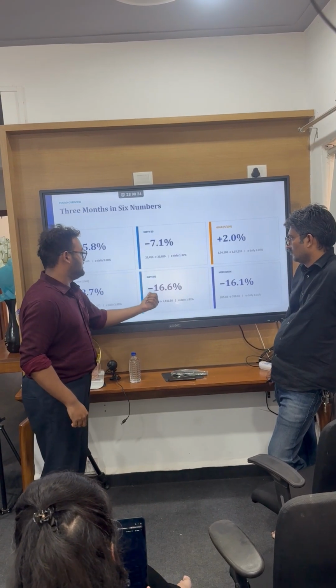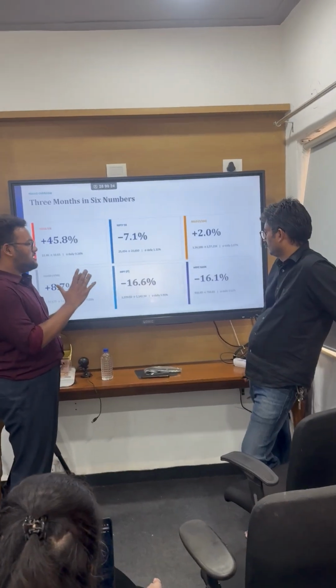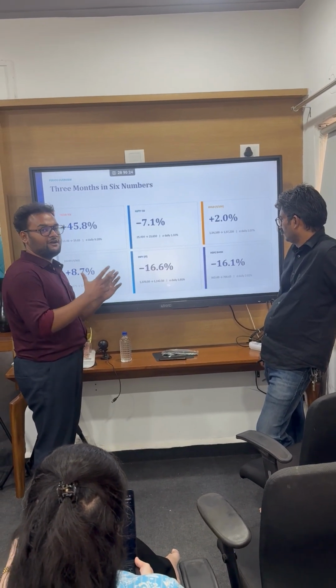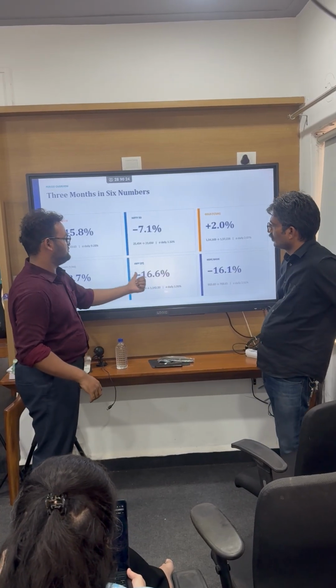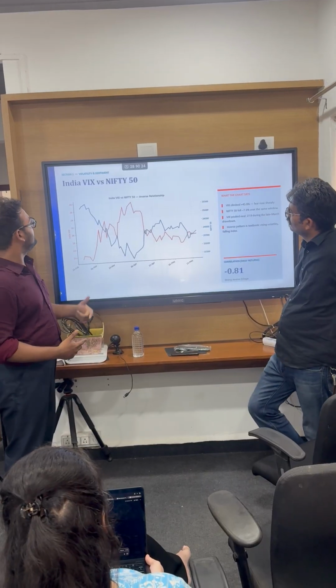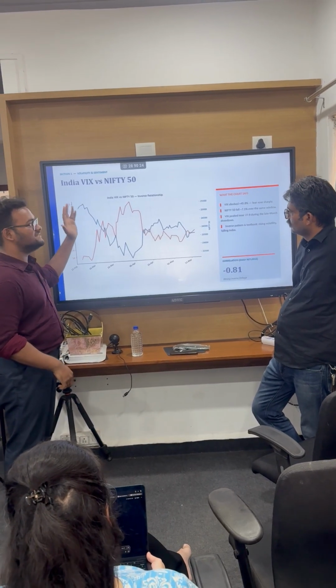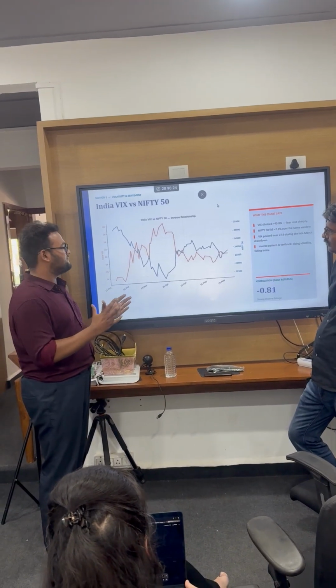And this is Infosys, and this is HDFC. Both movements were very similar. This is what I have found from the 3 months analysis. These two. Yes, sir. These two. Infosys and HDFC. And this is the volatility and sentiment, how the market has been behaving over the past 3 months.